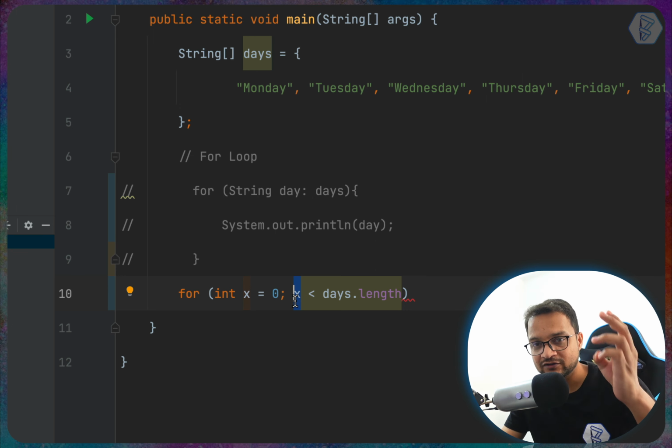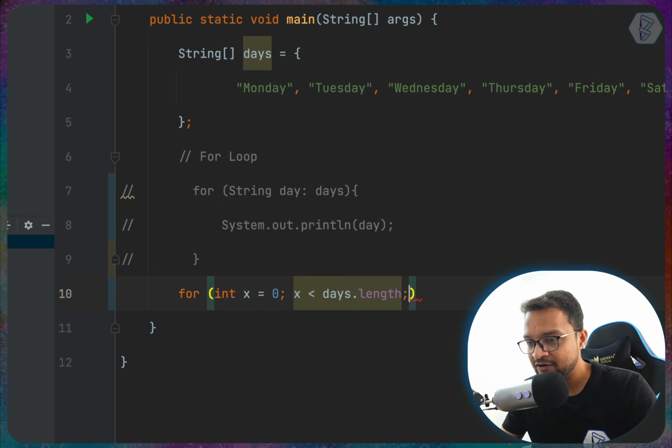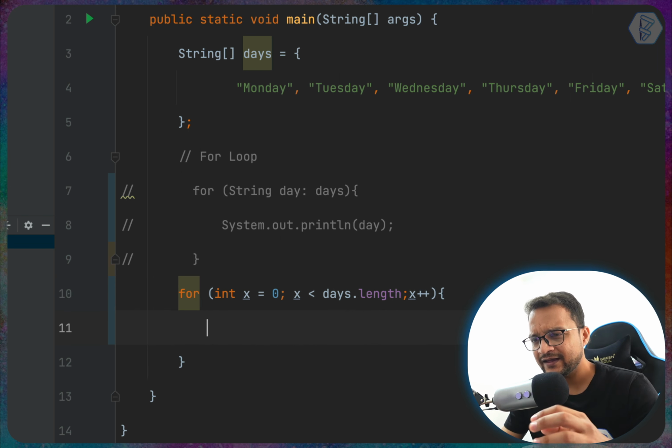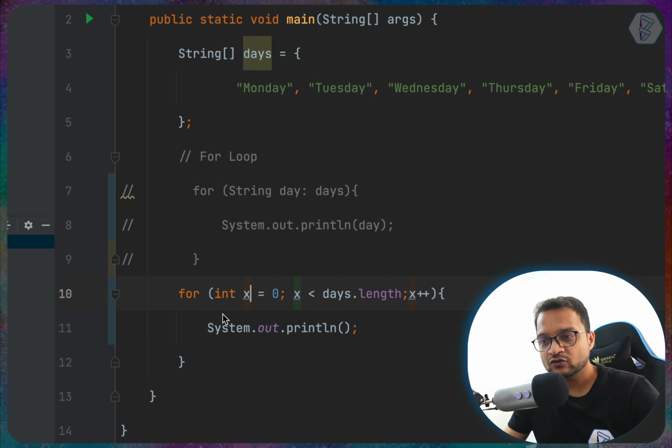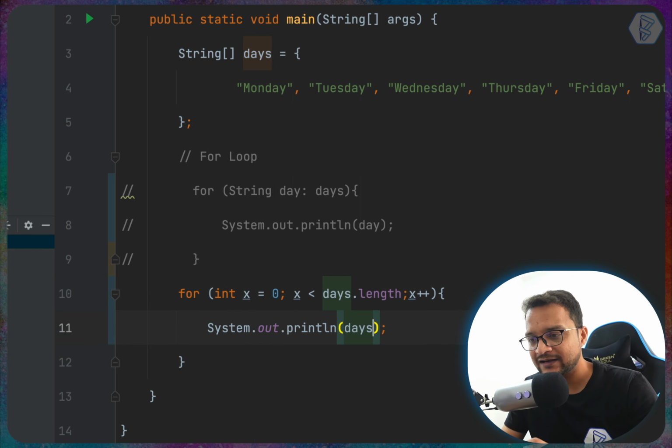So from 0 to 6 it will become 7, and every time it just increments the value of x. Okay, this is good, but how can we actually print each value? Remember, every time the loop runs, on every iteration, we get the value of x. So on the first iteration we get the value of x as 0. So can we do something like this?